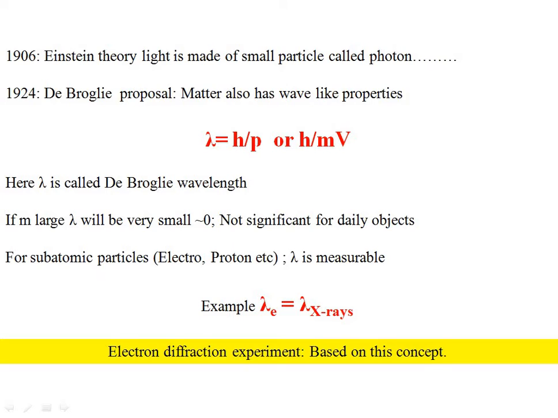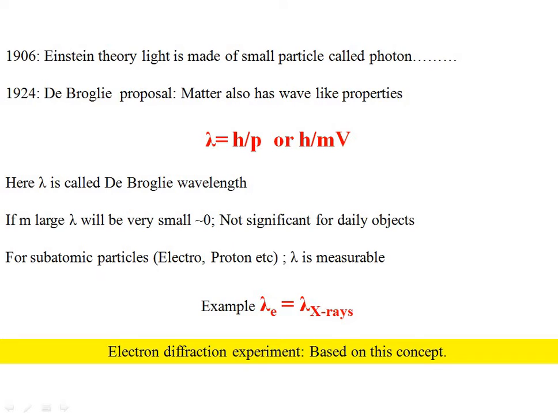So basically light is made of small packets of energy, having particle-like nature, and these packets are called photons or quanta.